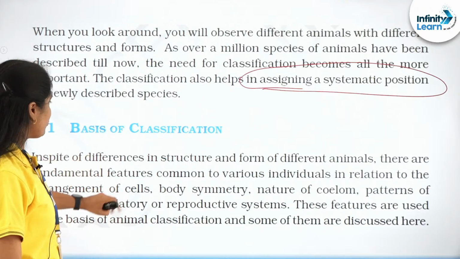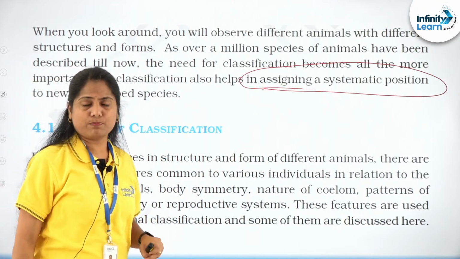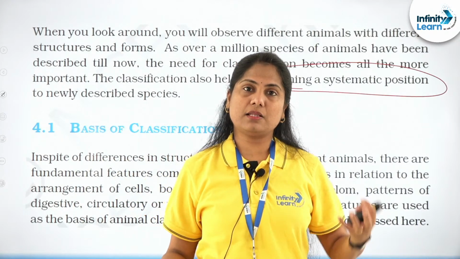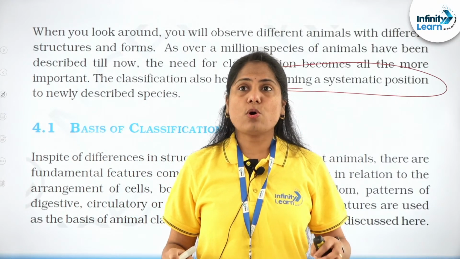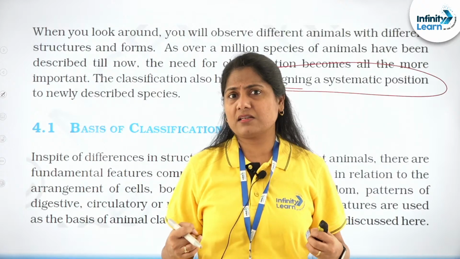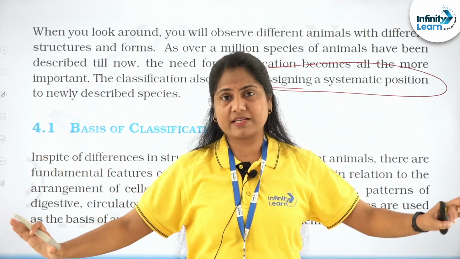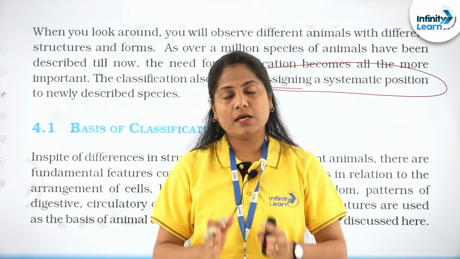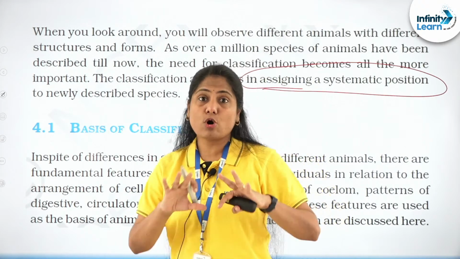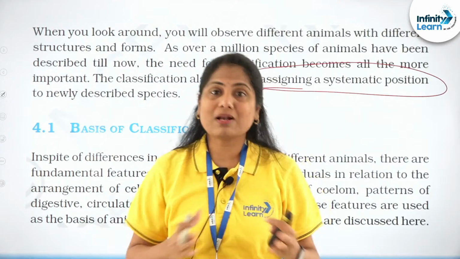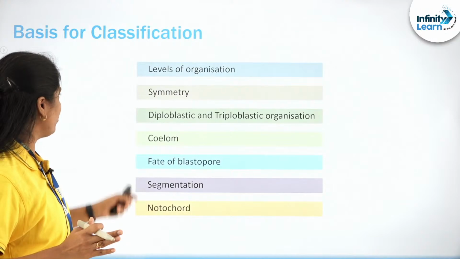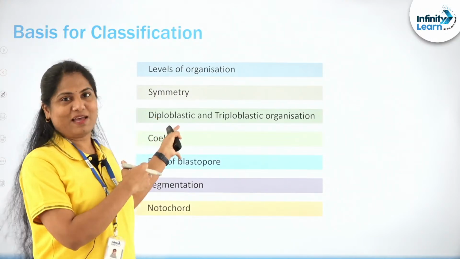And then we start with basis of classification. What is the basis? You have been telling us, ma'am, since then that there are certain characters. So how do we classify these characters? N number of characters, obviously, right? So what are a few basic points, standard guidelines that we take in order to be able to classify, categorize the animals? I'm going to put it for you in a systematic manner here, right?